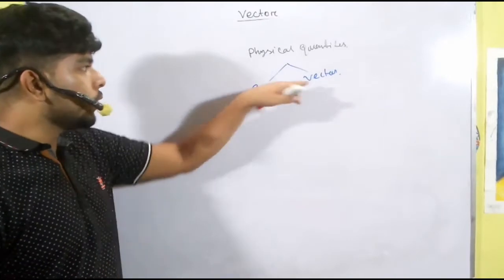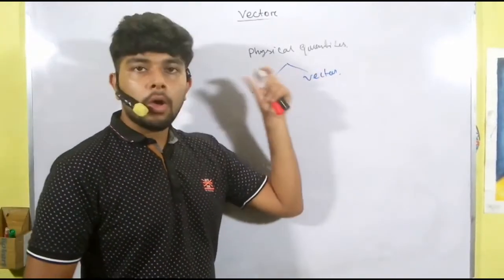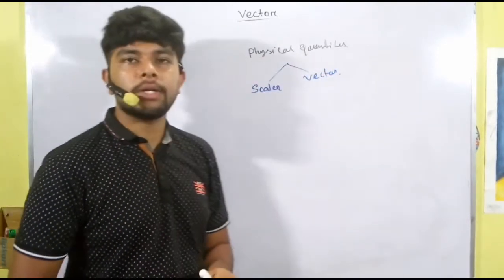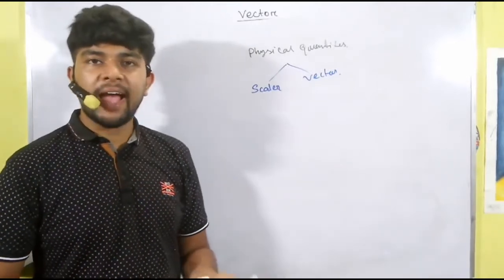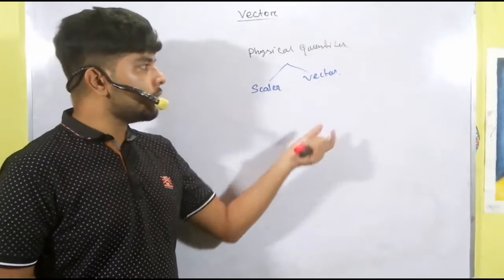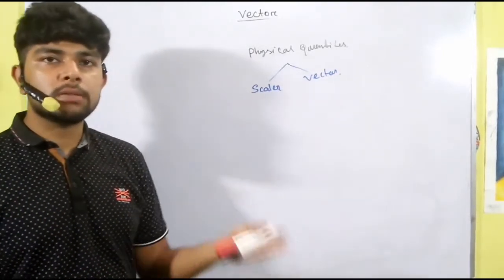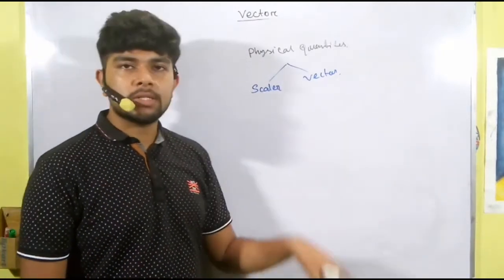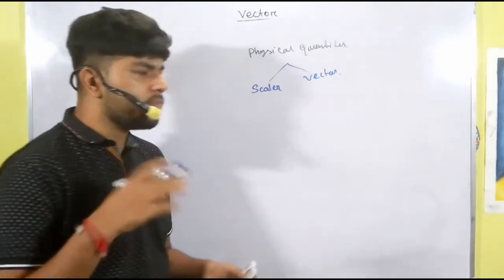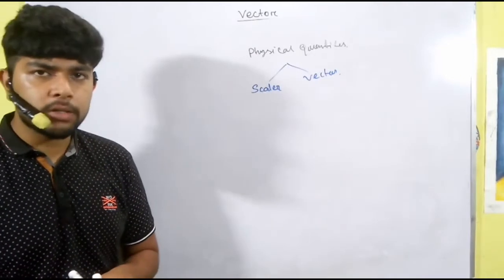Vector quantities are the quantities which possess magnitude as well as direction. That means to represent a vector quantity, we need magnitude and we need direction. Without direction we cannot express the vector quantity. So those quantities which have magnitude as well as direction are called vector quantities, such as displacement, velocity, acceleration, force. These are all vector quantities.